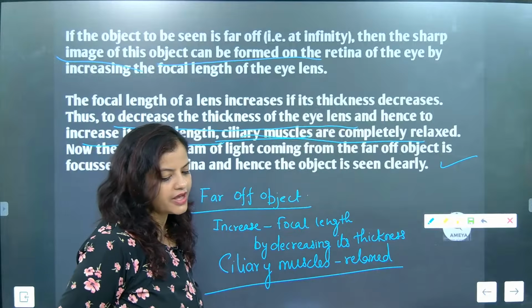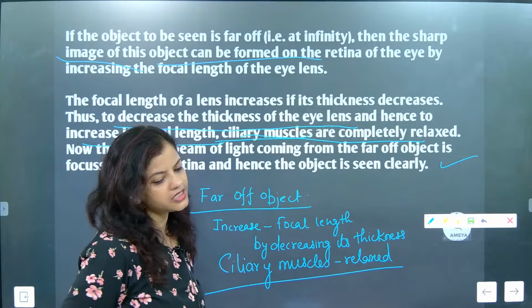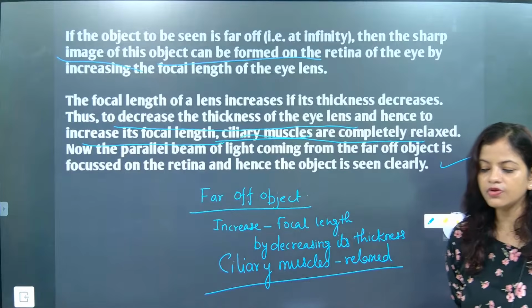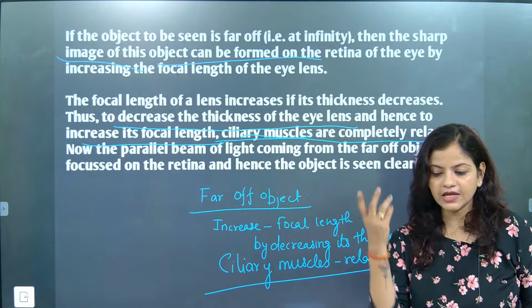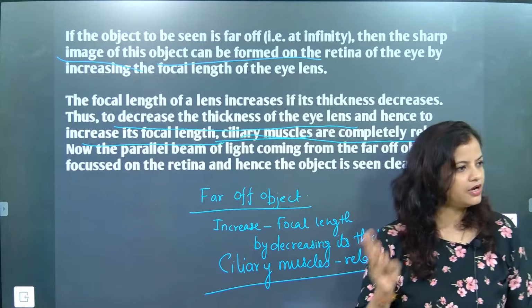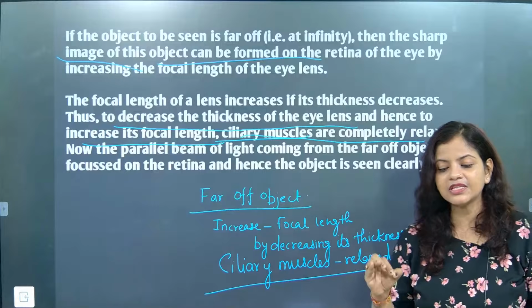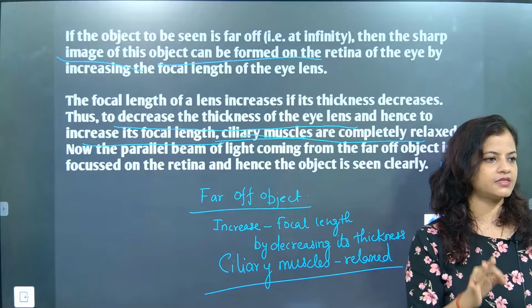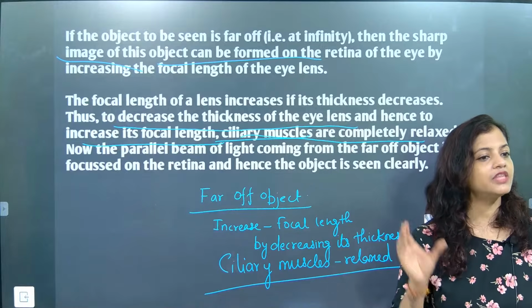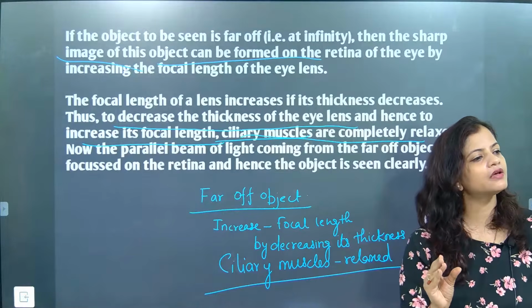Now you need to understand ciliary muscles, suspensory ligament, focal length. So ciliary muscles have to be what, beta? Relaxed. So when ciliary muscles are relaxed, what will happen? The thickness of the lens will be reduced.